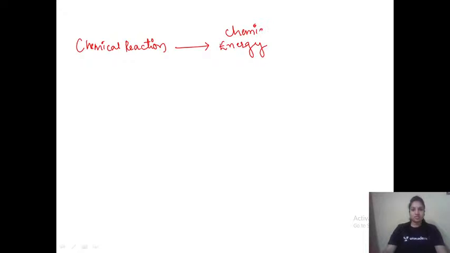Here what we are going to do is convert chemical energy. Now, where does this chemical energy come from? Usually a chemical reaction happens which releases a certain amount of energy. This energy is called chemical energy. Now this chemical energy can be converted into electric energy. This is how any electrochemistry process usually takes place.